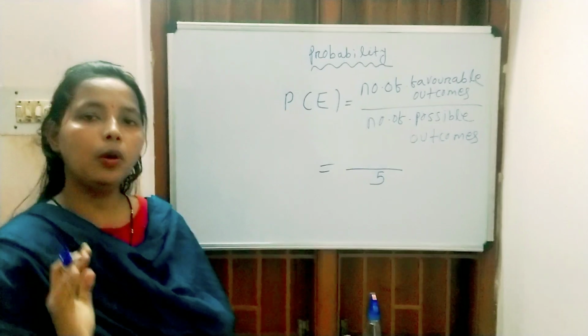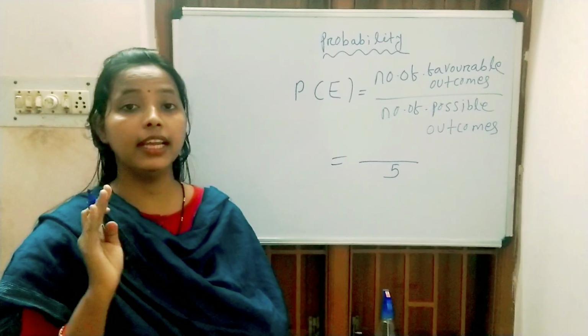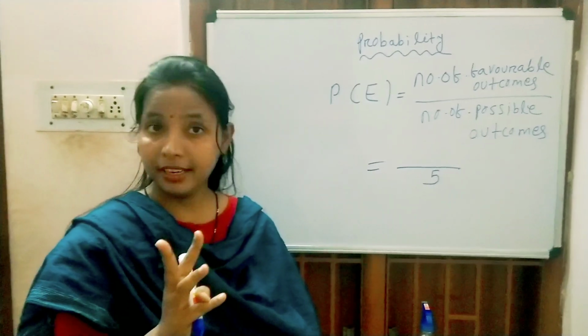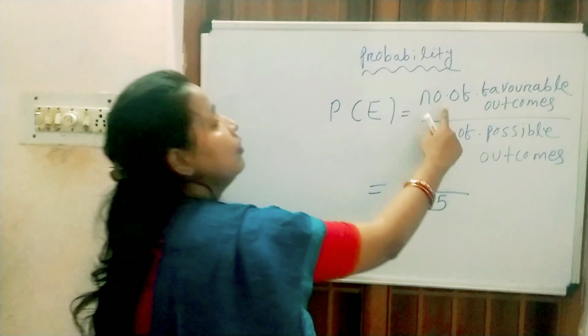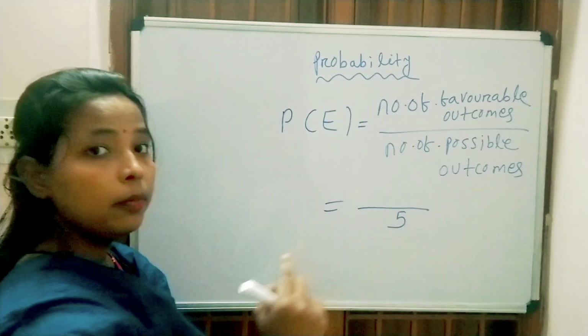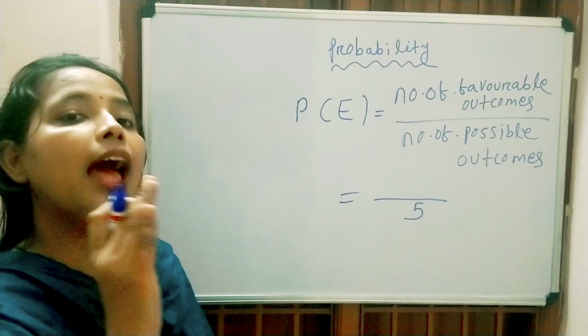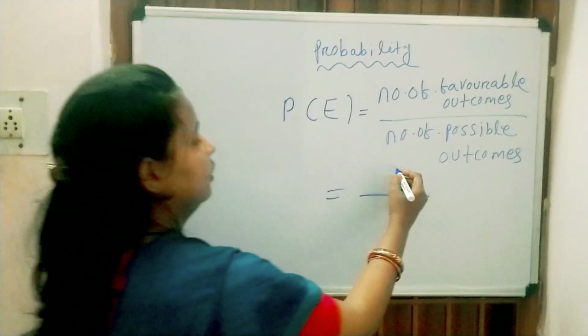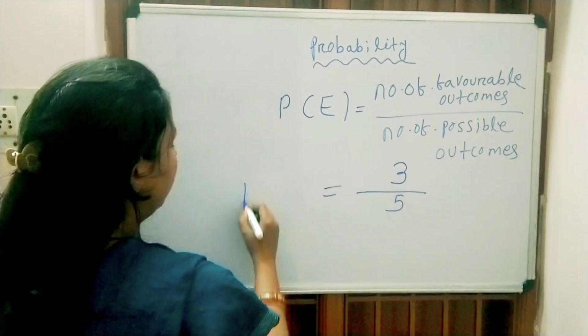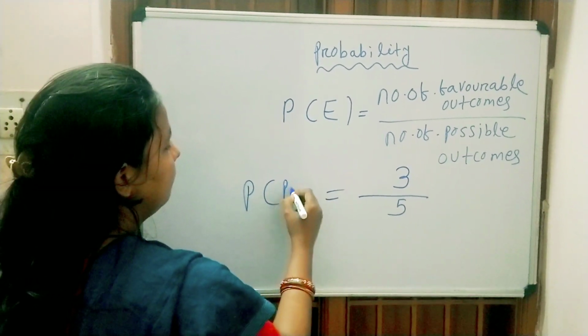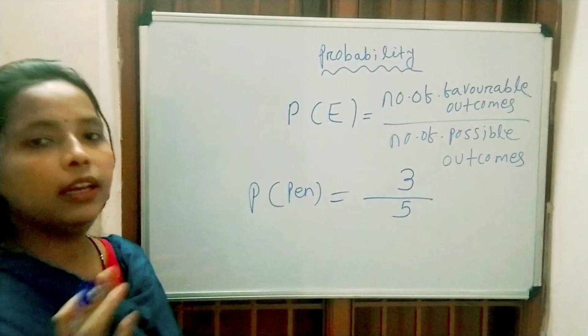Out of which, how many times is there a chance that he will get a pen? There are only 3 pens. So the number of favorable outcomes, which means the number of times the event will happen, is 3. So the probability of getting a pen will be 3 by 5.